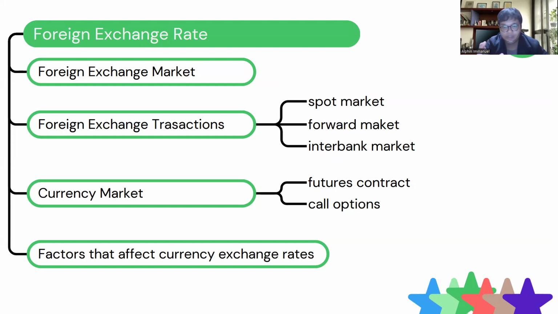And the currency market is about the future contracts and call options. It's more like the firm size of the contracts and options. And there are factors that affect currency exchange rates. Because of the fluctuation, as I've said before, like 16,000 now, I don't know what it will be 2 years or 5 years from now. It can be more, it can be lower than 16,000.